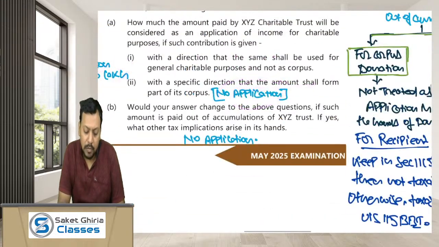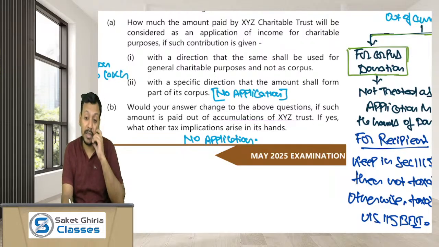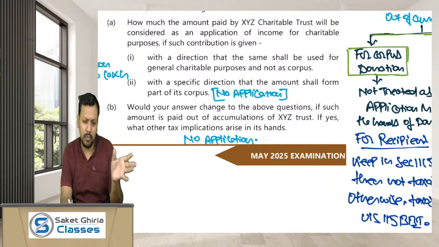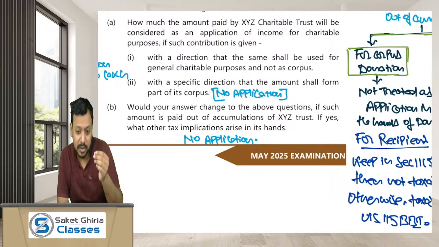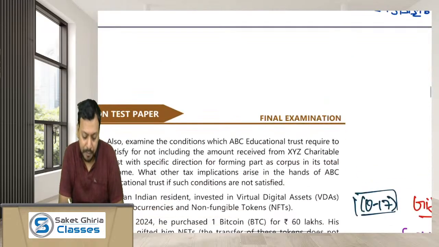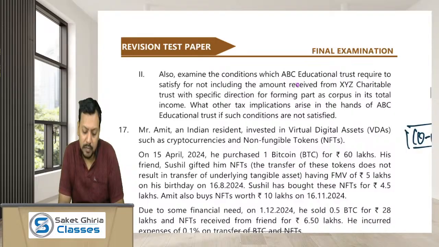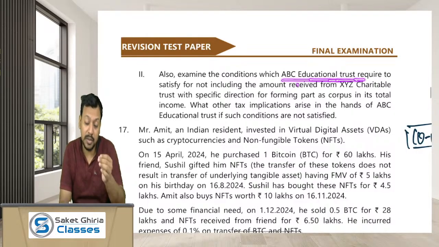Okay. What would be your answer if such amount is paid out of the accumulated income? If the trust has paid anything out of the accumulated income, then no application will be allowed to the donor trust. Okay. Also examine the conditions with the ABC educational trust, means the recipient trust.